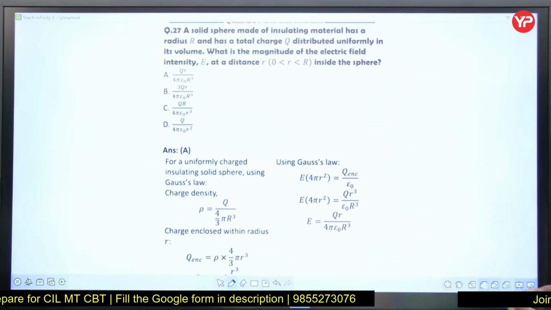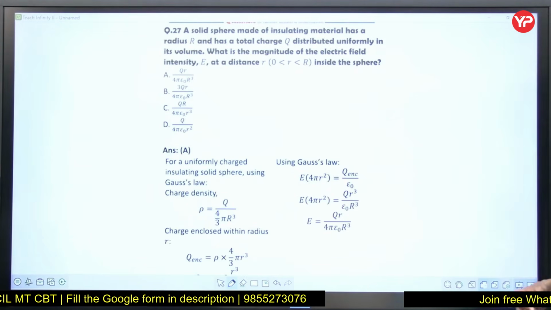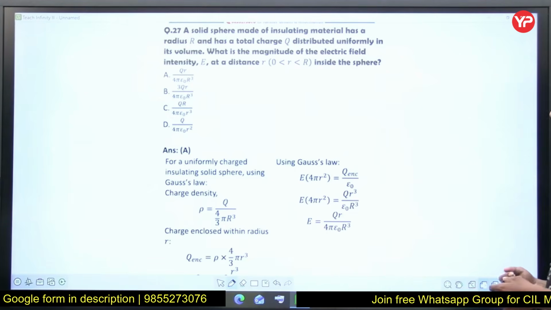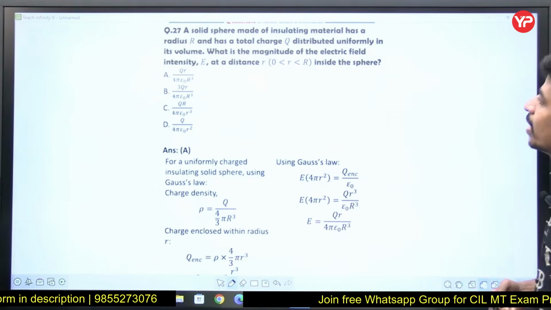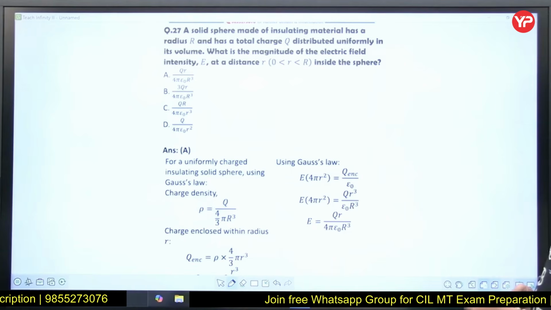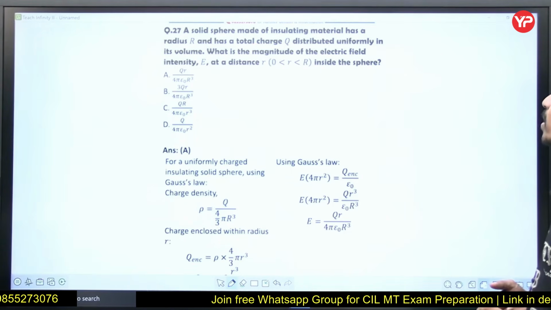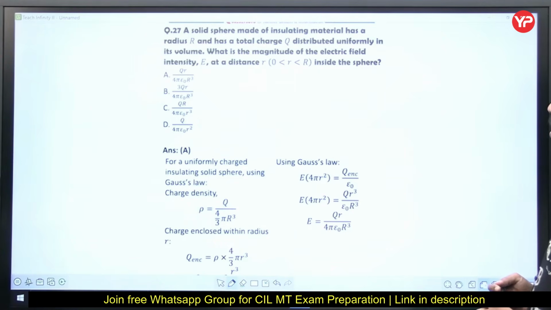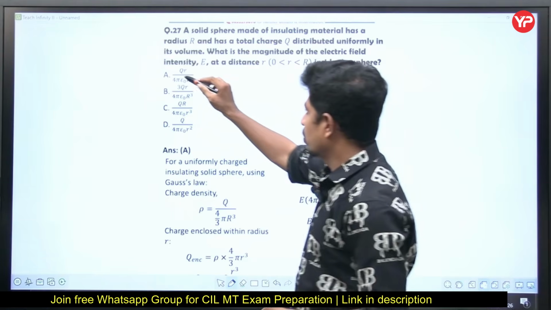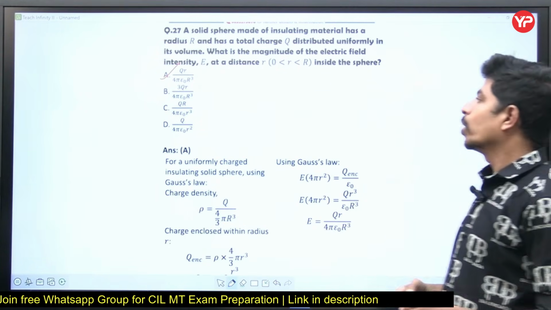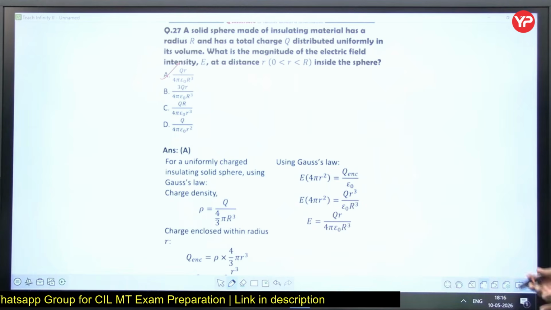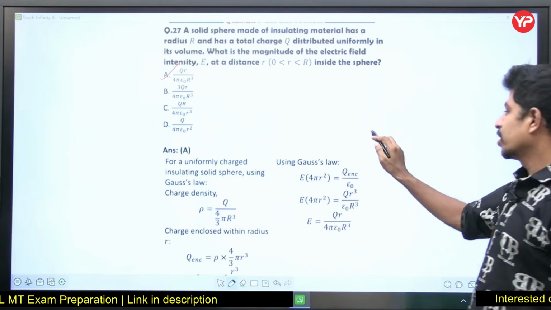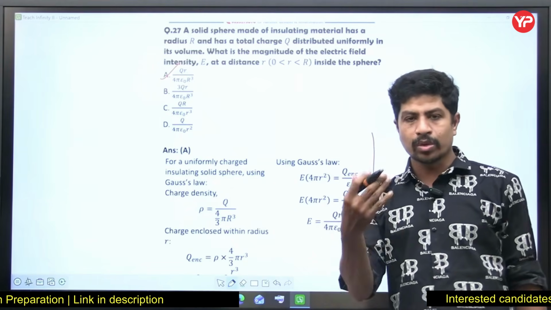This question is from electromagnetic field theory. This is a small formula derivation. We are not going to do the derivation; you will remember it. A solid sphere made of insulating material has a radius R and has a total charge q distributed uniformly in its volume. What is the magnitude of the electric field intensity E at a distance r, where 0 is less than r less than capital R, inside the sphere? Do remember this one, please. It's the standard question. You can remember q into r divided by 4 pi epsilon into R cube. It requires some derivation, but as it is a standard question, that derivation is clearly mentioned here. If you want, you can go through it, but my suggestion is to remember.